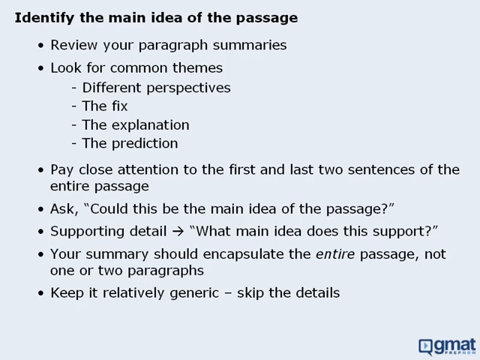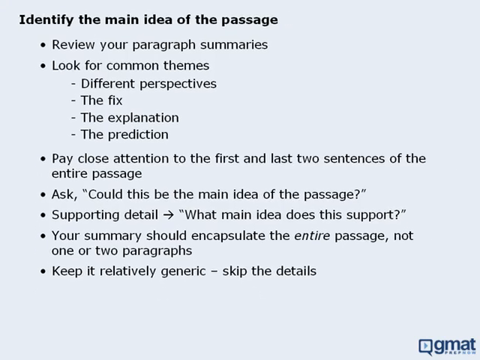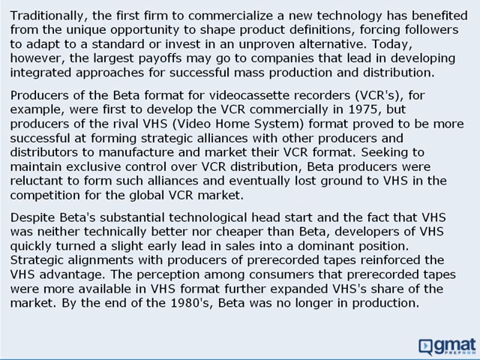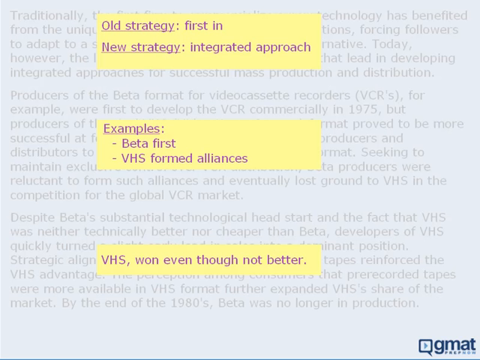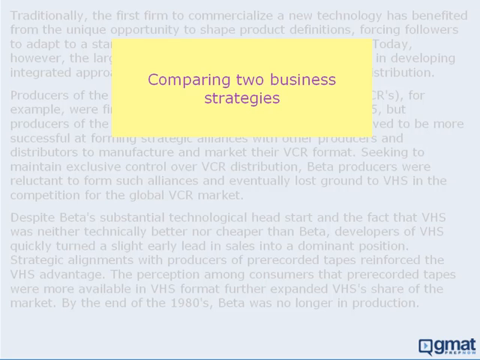Okay, now let's examine some passages and practice identifying the main idea. We'll begin with the passage involving VCRs. If you wish, you can stop the video now and summarize the main idea before continuing. Now, once we've read the passage, we can refer to our paragraph summaries to help us identify the main idea. Given all of this, my summary of the passage is comparing two business strategies. Now, some may argue that the passage spends most of the time discussing only one strategy, but that doesn't really matter. What matters is that we have identified that the heart of the passage concerns business strategies.